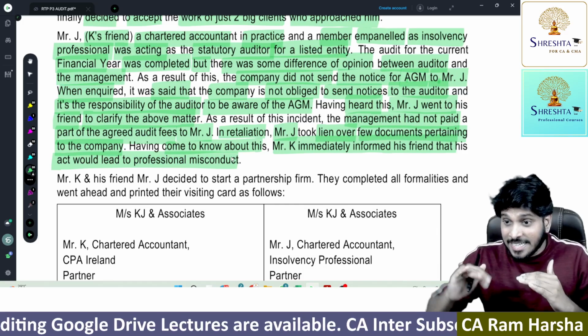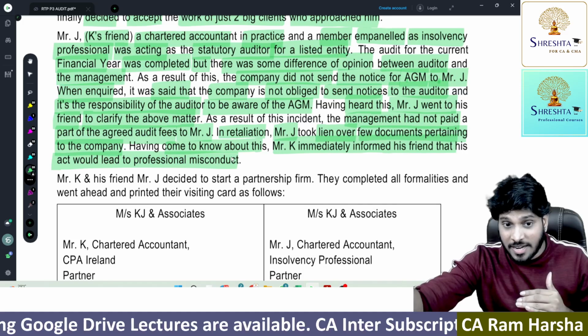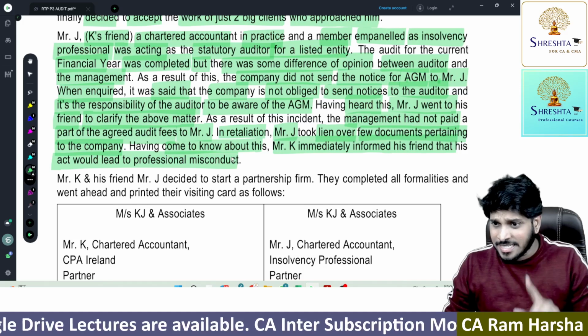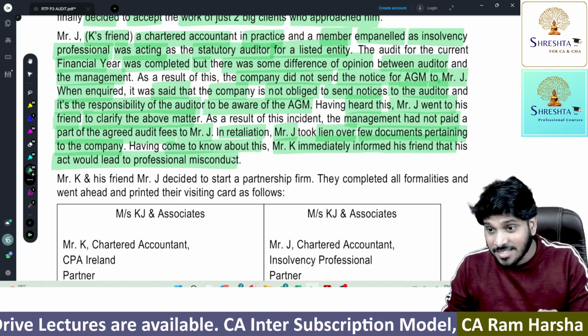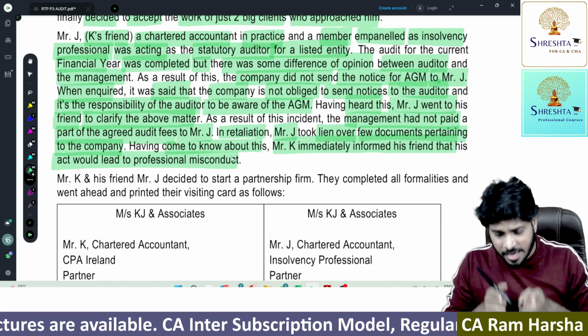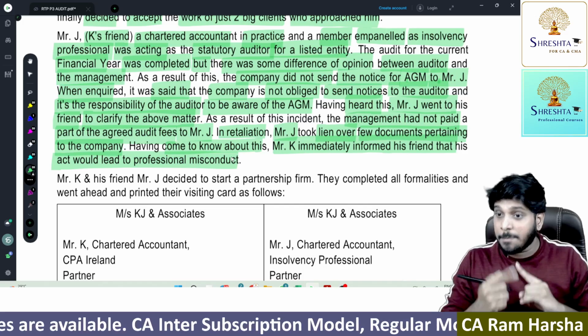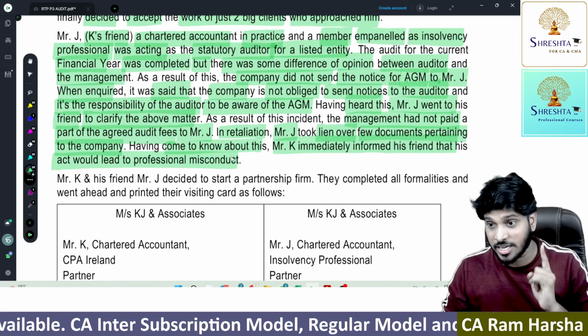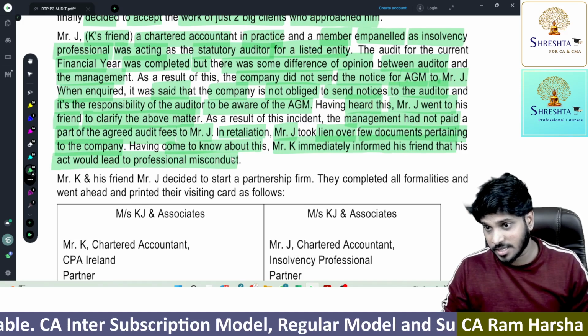What about exercising lien on client financial statements, books of accounts, records, documents? Though there is a right, what the ethical guidelines say is, for non-payment of fees, don't exercise lien. Here, the auditor was not paid full fees, so he exercised lien, which is again against ethics. So yes, it's a professional misconduct.